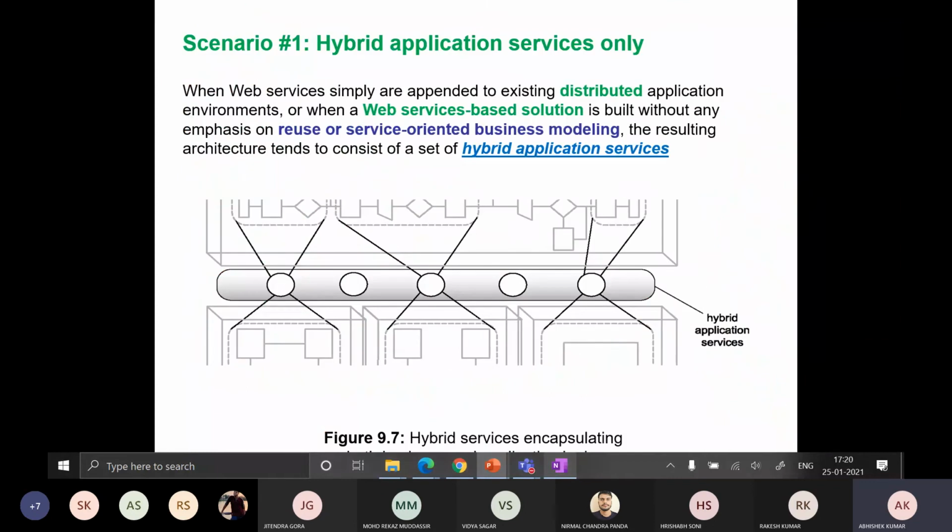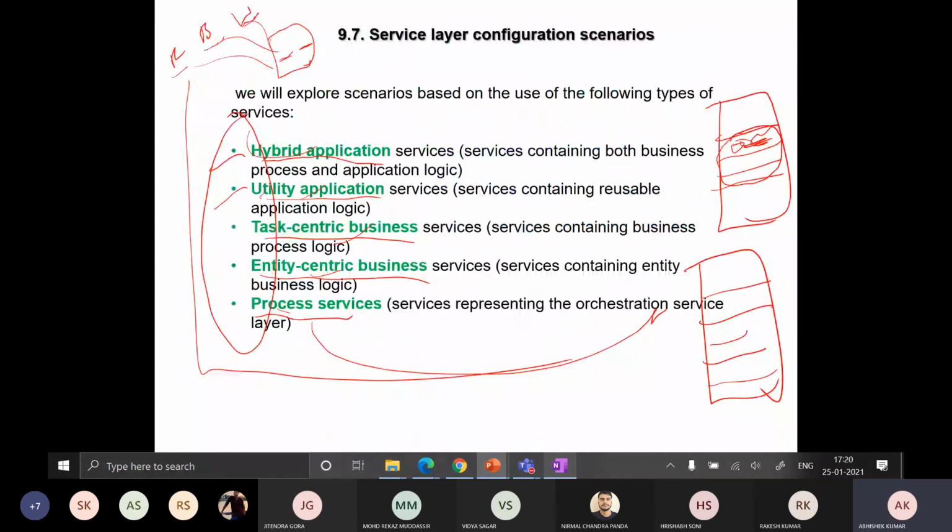There are 8 scenarios where these services are arranged in a legal fashion, means not illegally designed, right? So if you are talking about the legal architecture design using these services, we can come up with 8 scenarios.